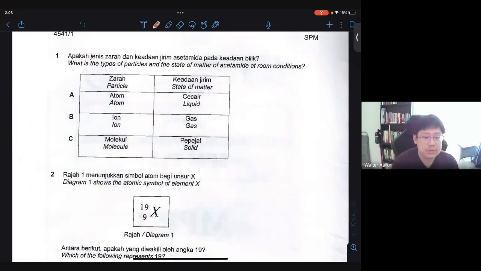All right, so the first question here asks, what is the type of particles and the state of matter of acetamide at room conditions? So acetamide is supposedly a type of molecule, okay? It's a covalent molecule. So therefore, it must be referred to as a molecule, okay? And because acetamide is supposed to be a solid, therefore the answer is C.